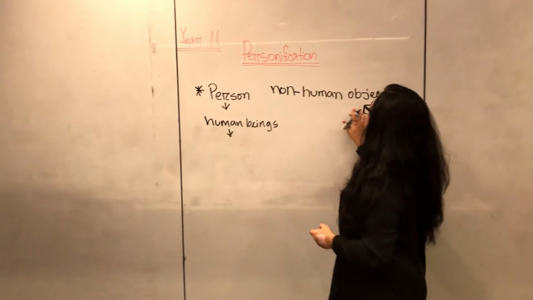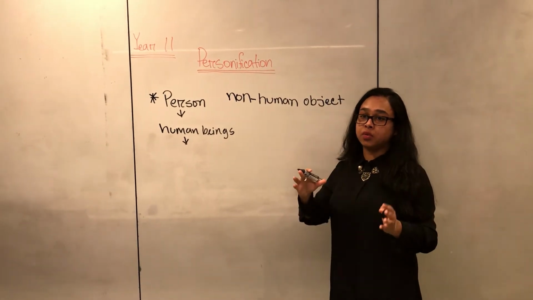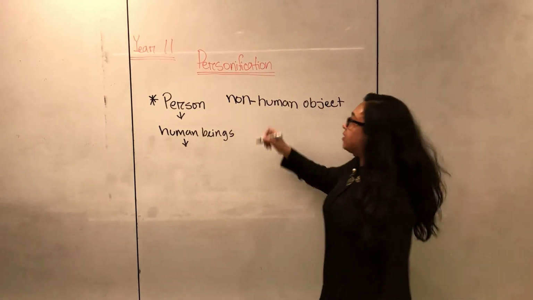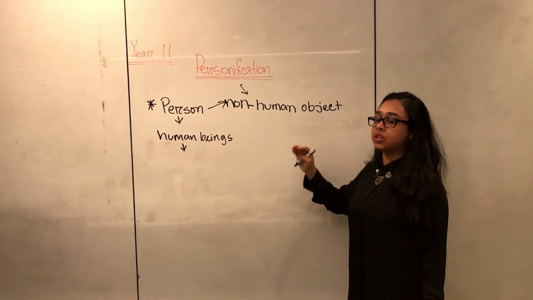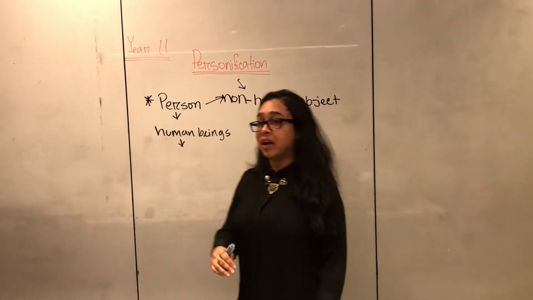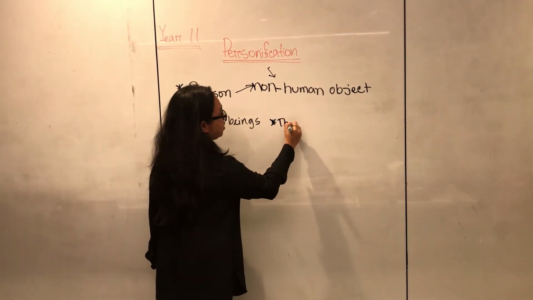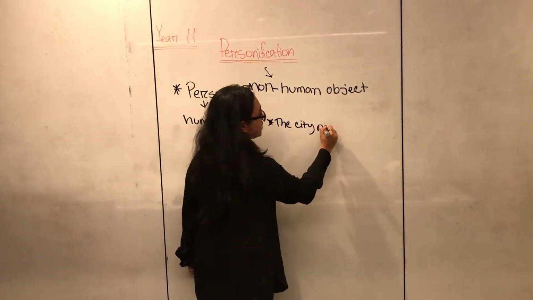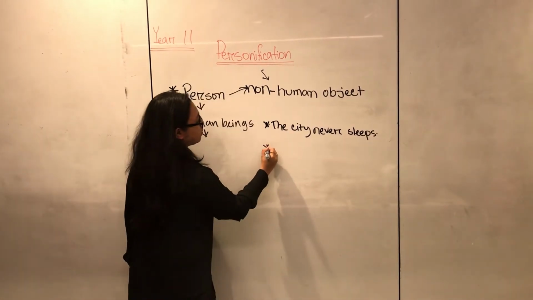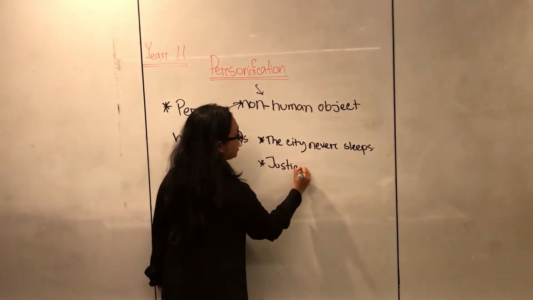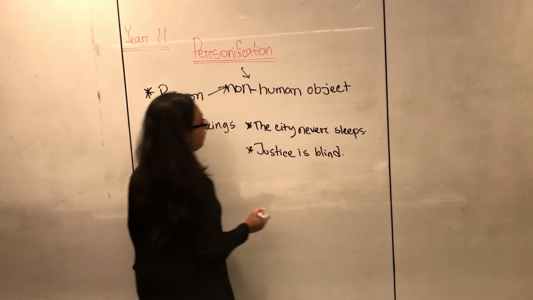So when a non-human object gets a human-like characteristic and it starts to portray a situation when it behaves like a human, that is called personification. So for example, we use personification in our everyday life, and we are not aware of the fact that it is personification. We all the time say, the city never sleeps. We say, justice is blind. We use these types of sentences all the time in our real life.